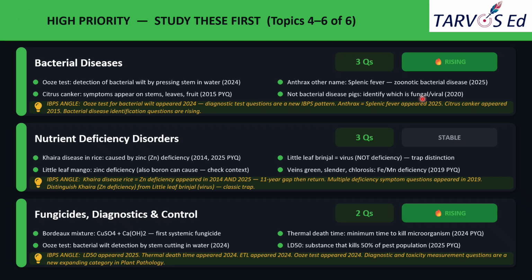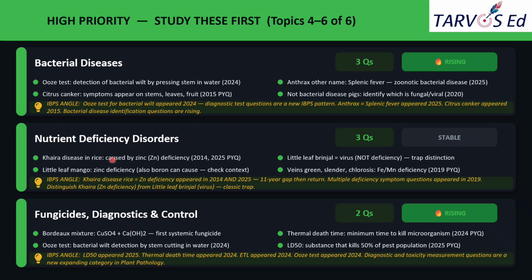And from the IBPS angle, the ooze test appearing in 2024 is the clearest evidence that IBPS has asked diagnostic related questions, which are a genuinely new IBPS pattern. Okay, they are not testing what the disease is, but how you would detect the disease in the field based on the diagnostic method. So you can expect more of this style going forward in recent years.